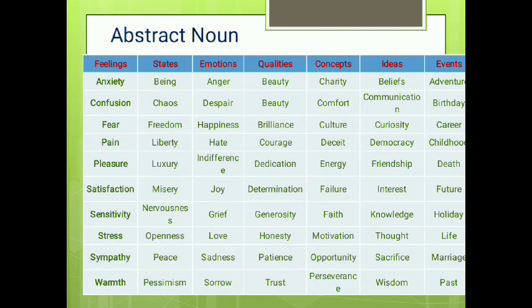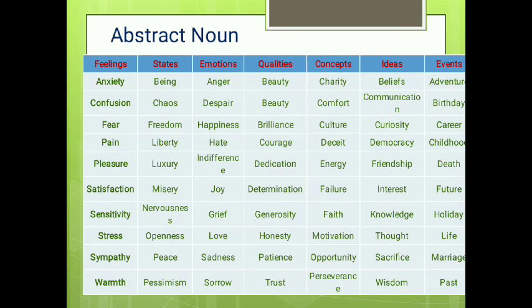Names of qualities like beauty, brilliance, courage, dedication, determination, generosity, honesty, patience, trust. Names of concepts like charity, comfort, culture, deceit, energy, failure, faith, motivation, opportunity, perseverance.